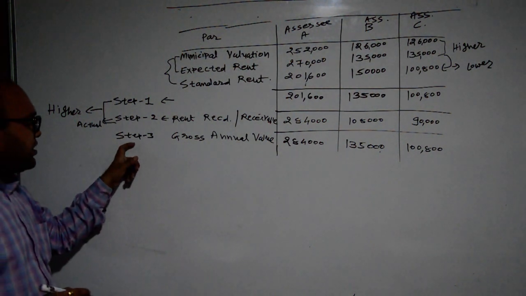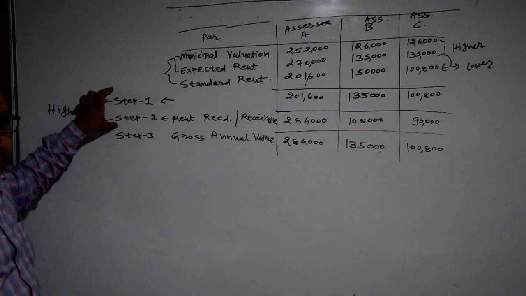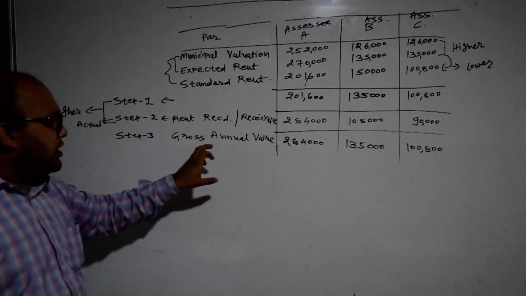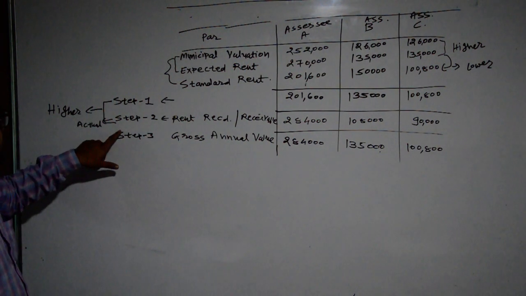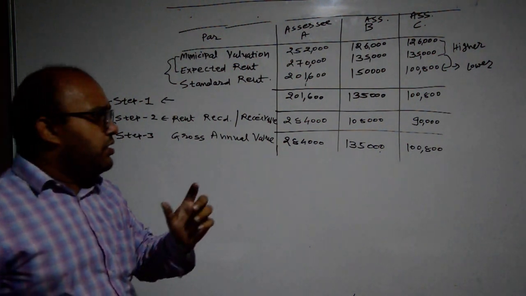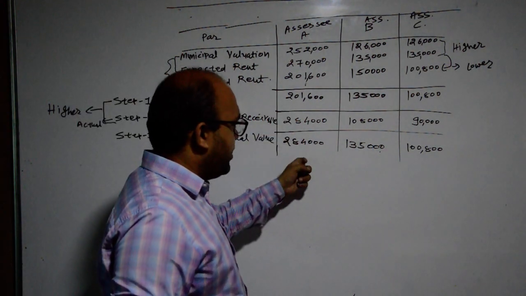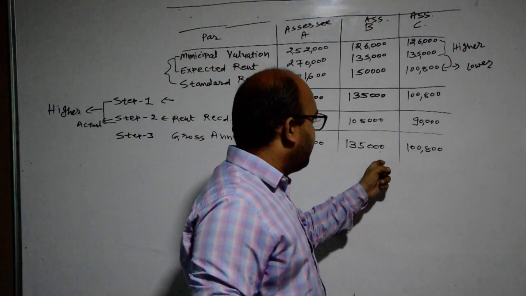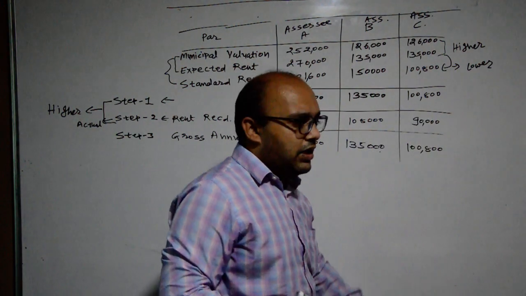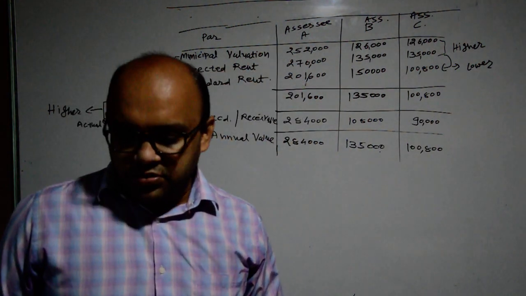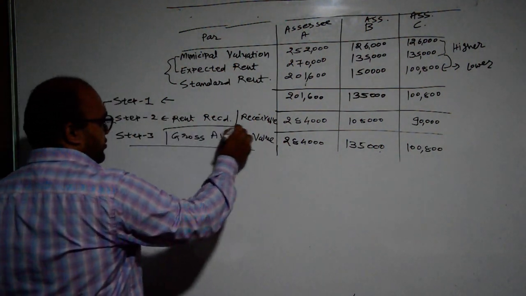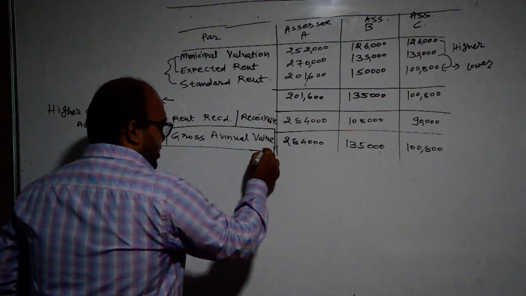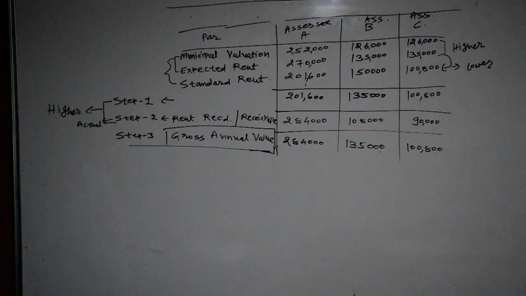So step number 3 will be the comparison of step number 1 and 2, and gross annual value will be the higher value. Means here rupees 2,84,000, here 1,35,000 and 1,08,000. Okay students, so we have calculated our gross annual value, which is basic information for taxable income of house property.